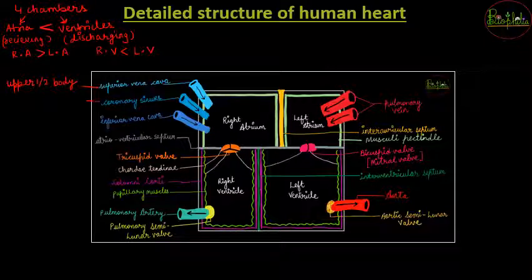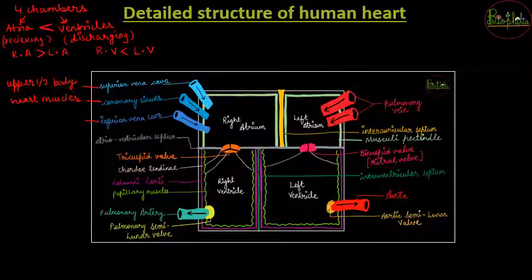अब कोरोनरी साइनस भी एक वेन होती है which is going to take up the blood from the heart muscles. So heart muscles also respire and release carbon dioxide. So that is going to be taken care of with the help of the coronary sinus.